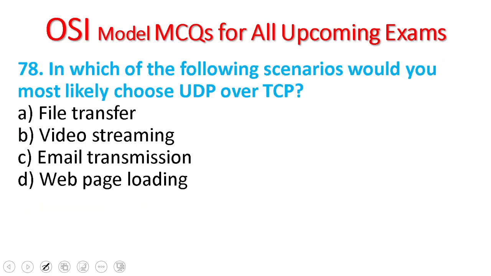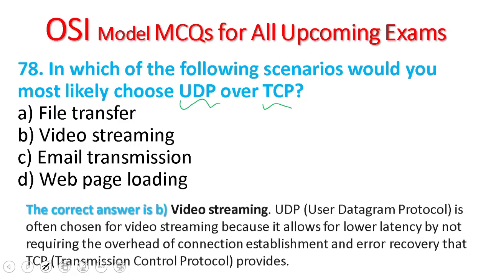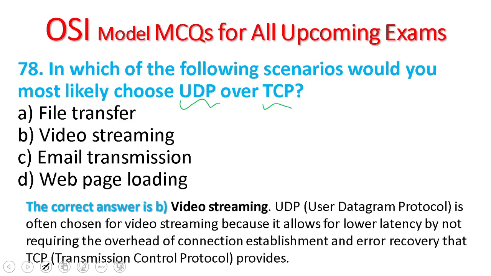79. In which of the following scenarios would you most likely choose UDP over TCP? In what scenario can we select UDP rather than TCP? File transfer, video streaming, email transmission, web page loading. The correct answer is video streaming, which uses UDP, or User Datagram Protocol.